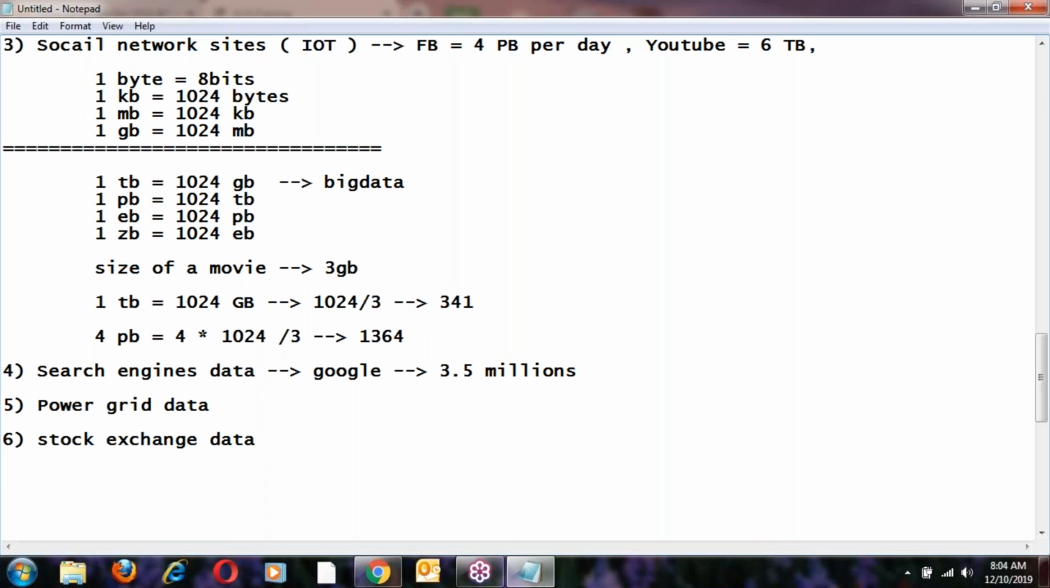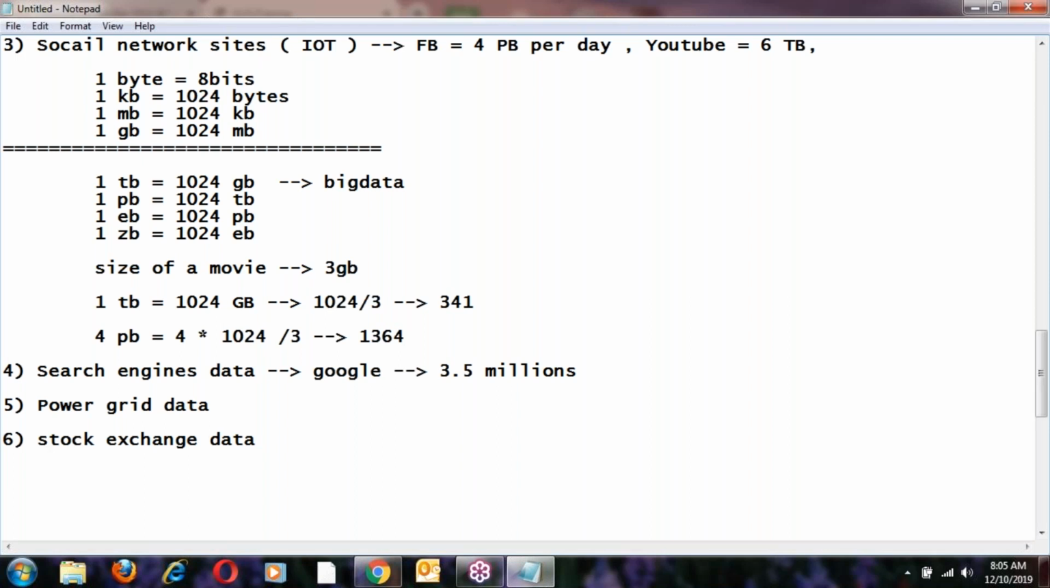Means the stock exchange, maybe the New York Stock Exchange or the Mumbai Stock Exchange, they should maintain all 10 years of data, right? 10 years of transactions is not easy. So big data they have to maintain. If it is big data, a lot of storage capacity is required. The main problem with big data is storage. We'll discuss the problems, just wait.